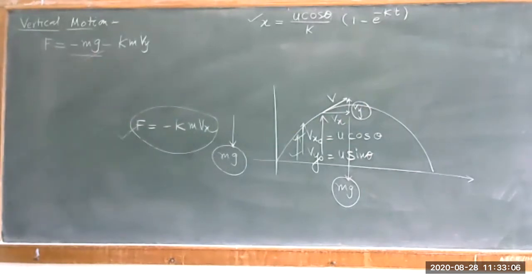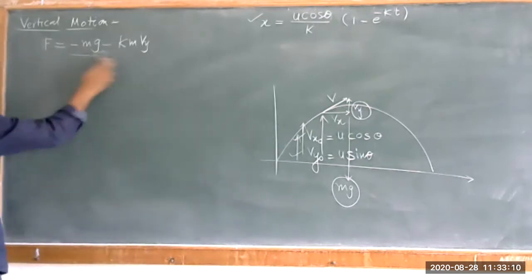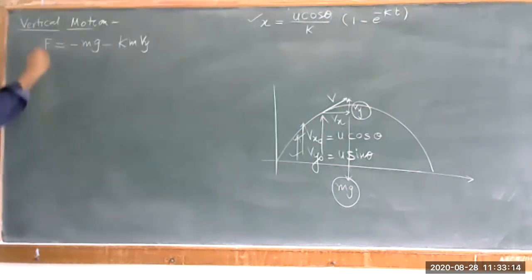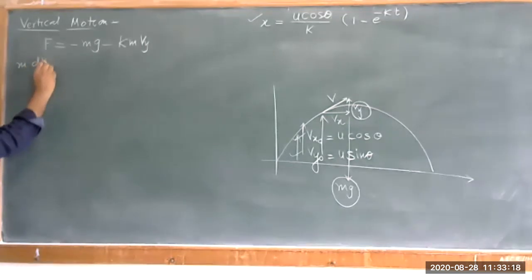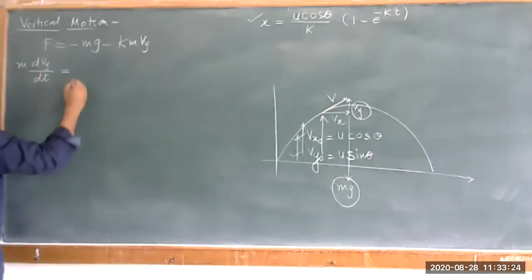Now with respect to this, again we have to solve these equations. We can say according to Newton's second law of motion, this force is given in terms of m into dv by dt. Now we are talking about the motion in a vertical direction, that's why y component.